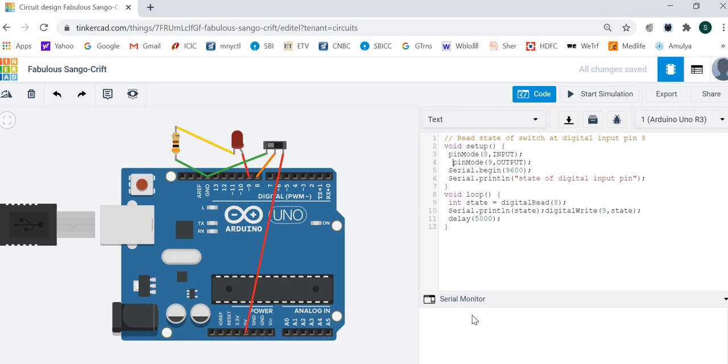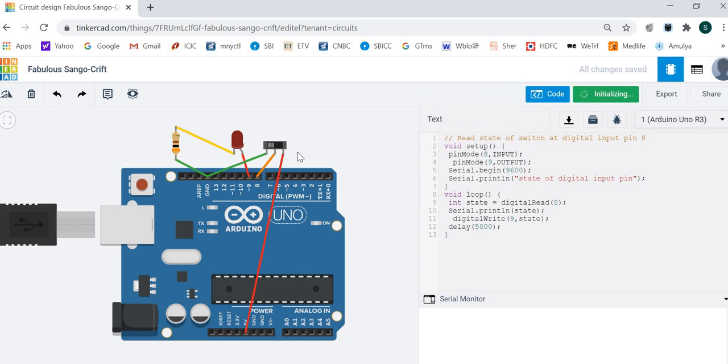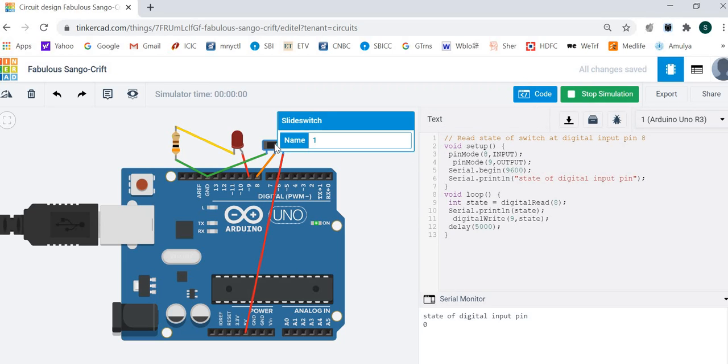Now that is displayed on the monitor, and the same state, whether it is high or low, is sent to pin number 9. If the switch is 0, the LED will be off. If the switch is 1, the LED will be on. So the switch will control the LED. Start simulation.